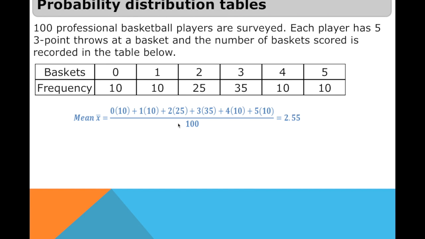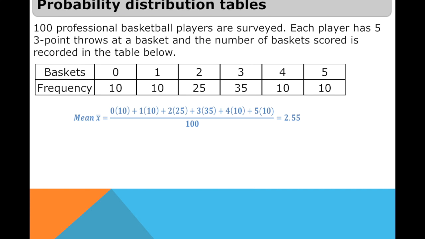Let's try to recall. It's equal to the summation of 0 times 10 plus 1 times 10 plus 2 times 25 plus 3 times 35 plus 4 times 10 plus 5 times 10, divided by 100. So the mean now is equal to 2.55.